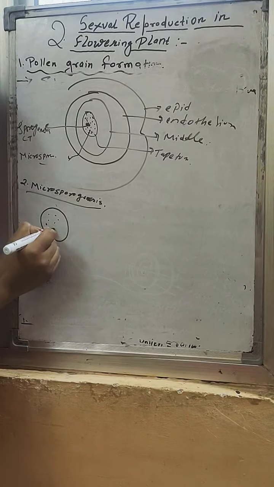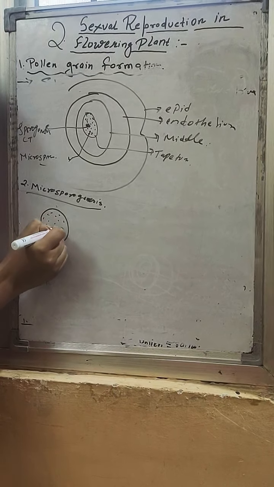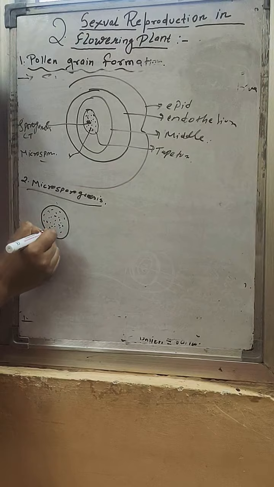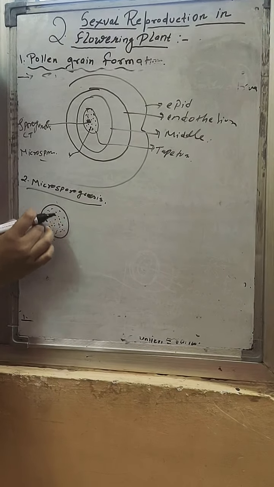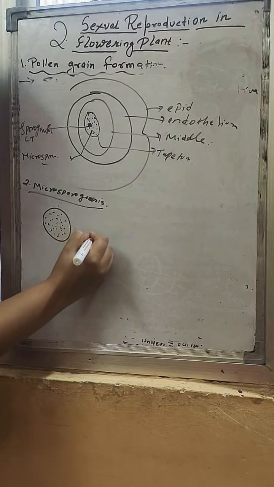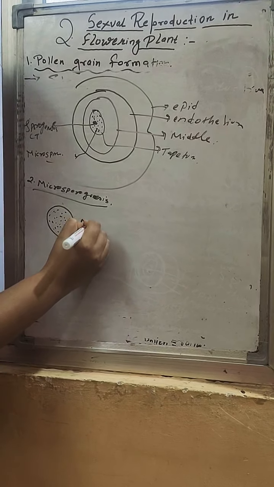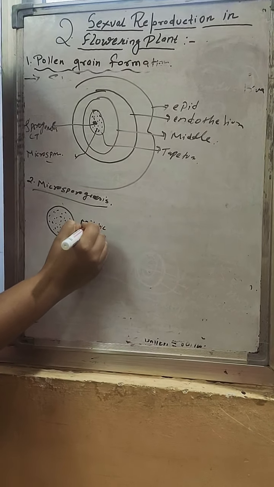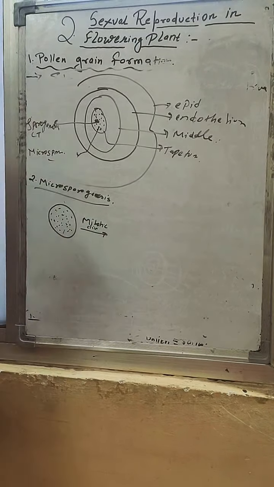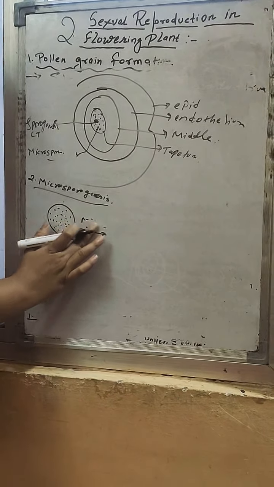Within these, various microspores are present. These are the microspore mother cells. They undergo meiotic division, sorry, not mitotic. This was reductional division, so they undergo meiotic division.